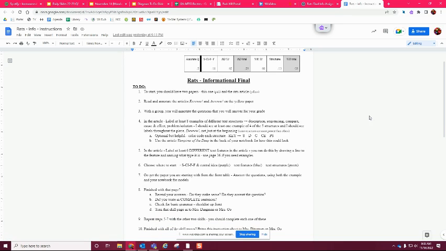I'm going to read through this so you can see what's going to happen. You're essentially going to go down the row, starting at 1 and going all the way to 10. You are not going to get done today. Even if you have class 1 and also class 2 today, so you have reading and writing today, you are not going to get 100% done with this assignment. All right, so it says, to start, you should have 2 papers. This one, which you already have, and then you're going to get the article.